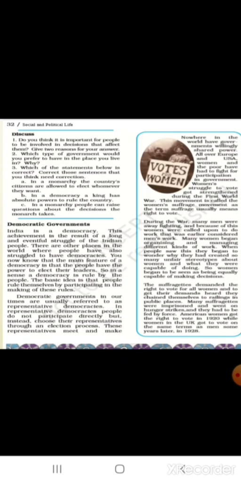And we also learnt about the suffrage movement. The term suffrage means the right to vote. Earlier, women and poor of the USA did not have the right to vote. They fought for their rights, and this movement strengthened during the First World War. Finally, they succeeded in the USA in 1920, and in the UK they got the right to vote in 1928. Now children, it's time for the quiz.